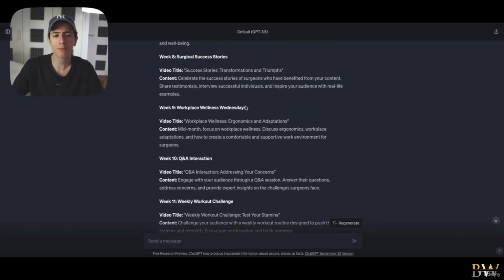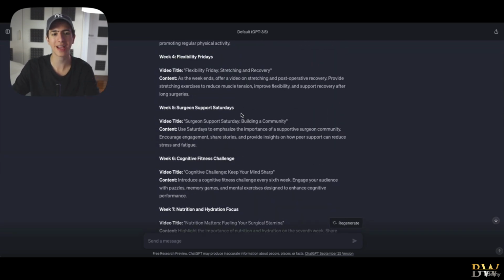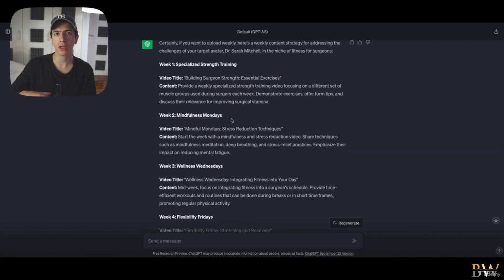Now, this is pretty much done regarding our content strategy. I don't have anything else to add here. We used ChatGPT to, again, brainstorm the problems of our target avatar, to brainstorm the solutions to the problems of our target avatar, and then we took the solutions, and based on those solutions, we asked, right, for a weekly content plan to solve those problems. So, ladies and gentlemen, this concludes our content strategy. We have planned and mapped out every single thing that you need to know in order to shoot your videos, and you should be comfortable right now picking up a camera and actually shooting the videos that we have completely mapped out to the max up until this point.